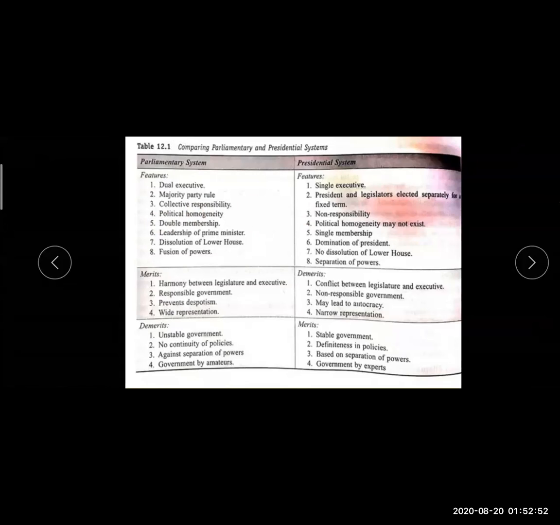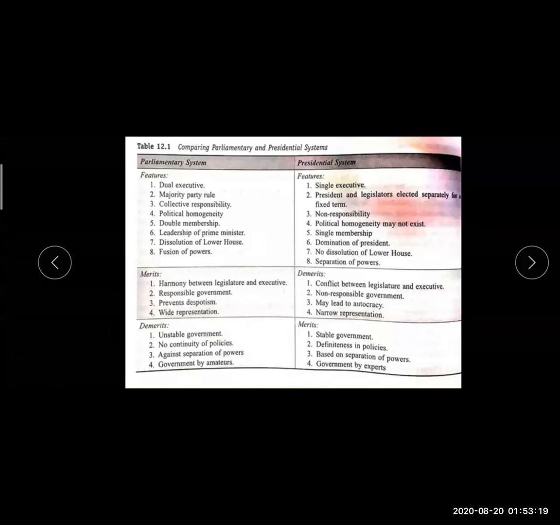Double membership means, take the example of the prime minister. The prime minister is a member of the Lok Sabha, which means he has to do the work of the legislature and the executive also. Leadership of the prime minister, they can dissolve the lower house, and fusion of powers.